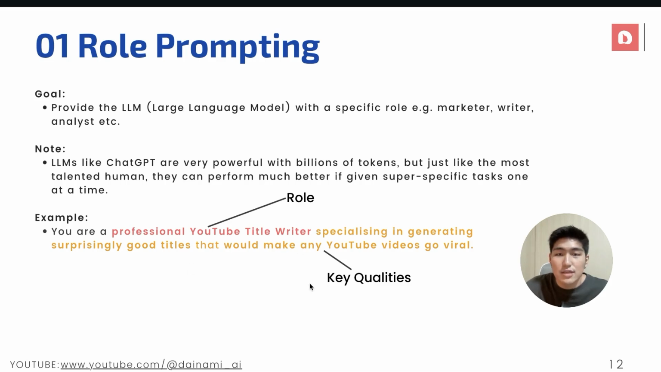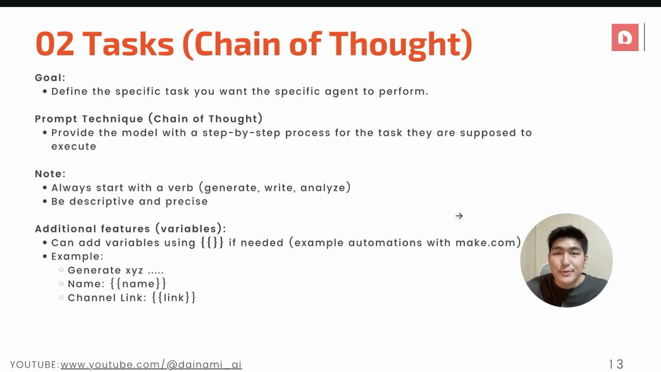Further on, I also add on some key qualities for this specific role itself, such as it is specializing in generating surprisingly good titles that will make any YouTube videos go viral. By doing so, this adds on another level of accuracy to our AI agents. And now instead of just prompting from scratch, it will prompt with the role in mind, narrowing down the information that it needs to find specifically to just writing YouTube titles. And that makes it even more effective and even more powerful than before. Now, role prompting is pretty simple. So the next part that we want to go into is the task.